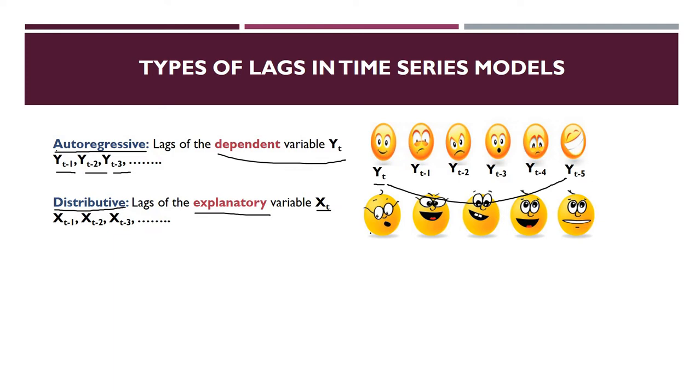Let's say my kids gave the university exam and they stood first in their university exam. So this is xt. The result can be declared today, or 1 day back, or 2 days back, or 3 days back, or 4 days back. So my today's happiness can depend on whatever has happened with me in the past, or it can depend on some explanatory variable. My kid stood first in the university exam, so I am happy, and the result is declared today.